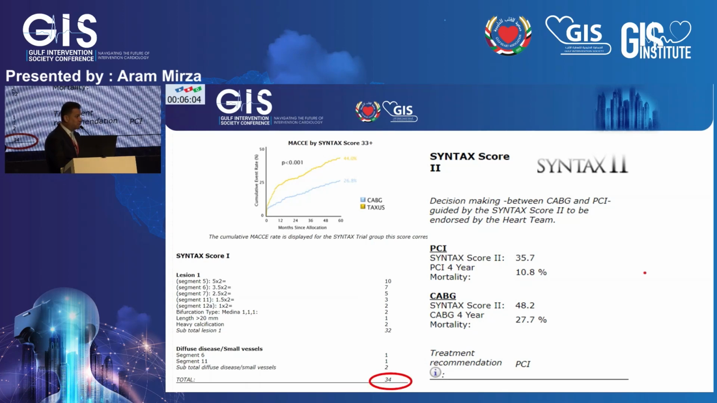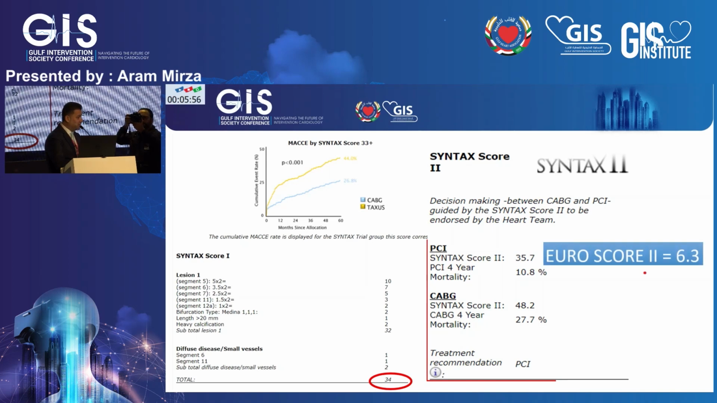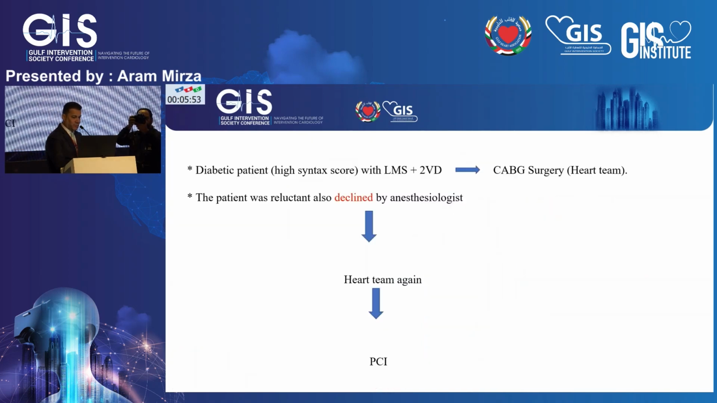However, because the patient is immobile and she has COPD, it was in favor of bypass surgery. And honestly, the surgical EuroSCORE was intermediate, 6.3. This patient had been sent for CABG because this is classical teaching when you have diabetes mellitus and two vessel disease. Honestly, in this small vessel, one of the options is CABG. But the patient had been declined by the anesthesiologist because of the bad chest, and after a heart team discussion, the decision was to do PCI.